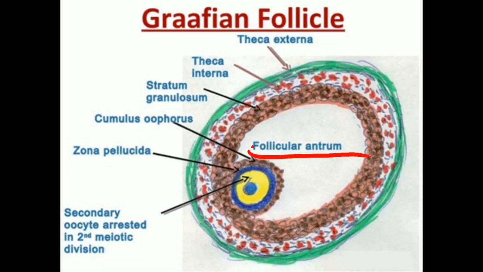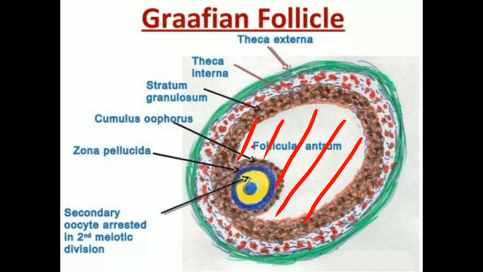See, this large cavity is called the antrum, which is filled with a fluid called liquor folliculi, and this fluid is secreted by follicular cells. So the presence of the antrum is the characteristic feature of the Graafian follicle. This antrum is present in between membrana granulosa cells and the secondary oocyte, and it is filled with the fluid called liquor folliculi.